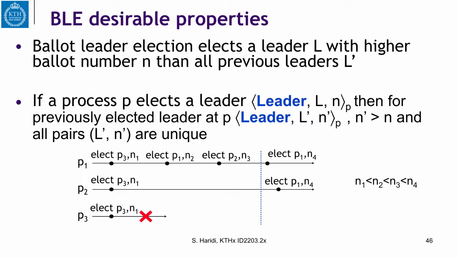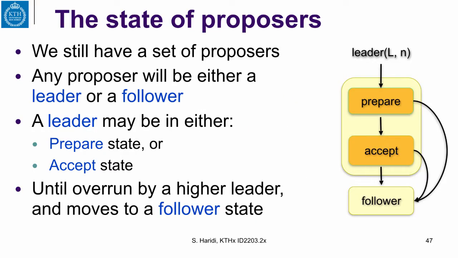Given that we now have a leader, we can look at the state of the proposers in sequence Paxos. We still have a set of proposers, and among them one is elected a leader, and any proposer can either be in a leader state or a follower state.